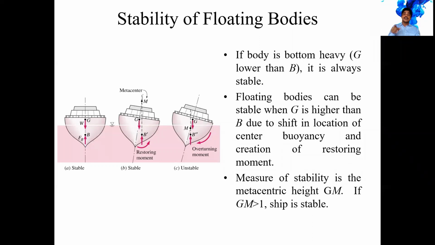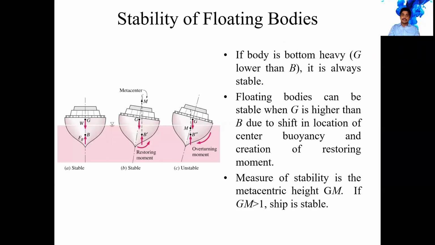Now, when you see the unstable bodies, what exactly happens is that the center of gravity and the buoyancy points are not aligned on one center line. Then definitely this is going to create some restoring moment or turning moment on the body, and it will make the complete body unstable. So here the condition is that the center of gravity point should be above the buoyancy point, and at the same time they should be aligned.